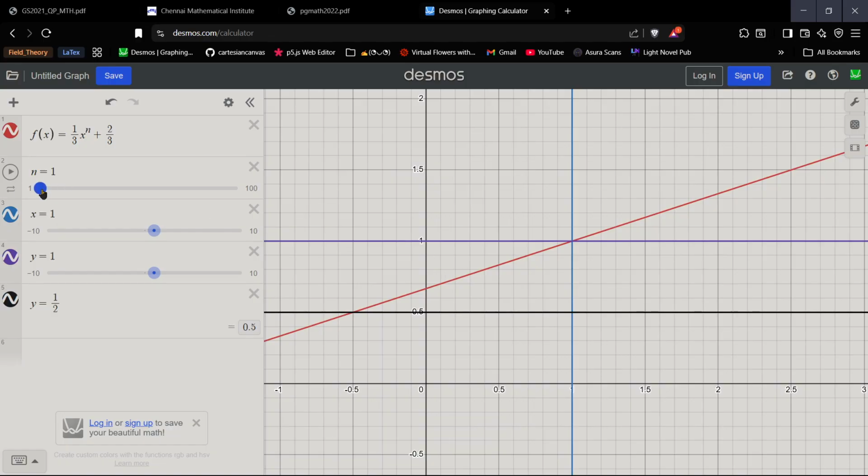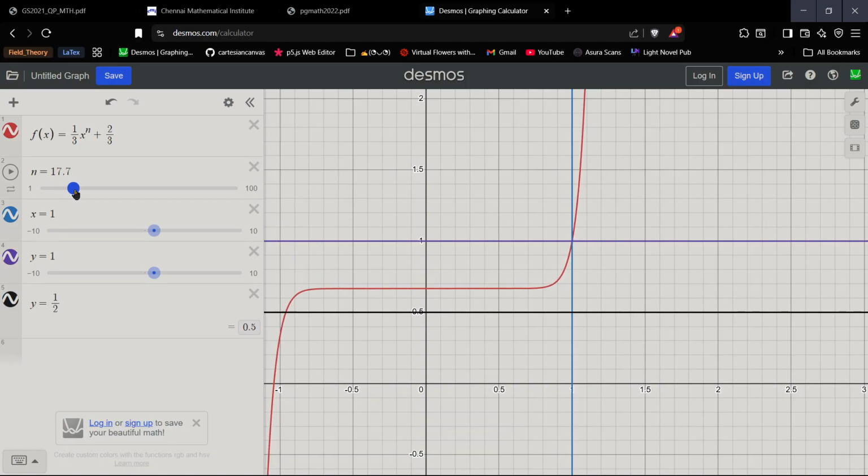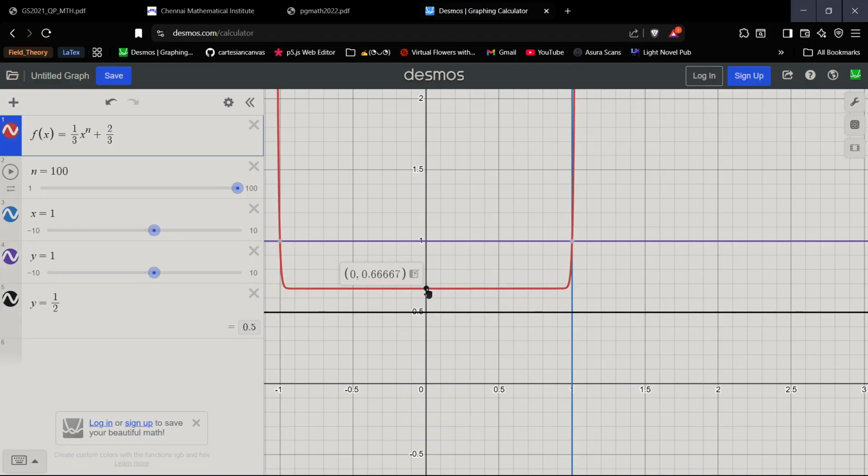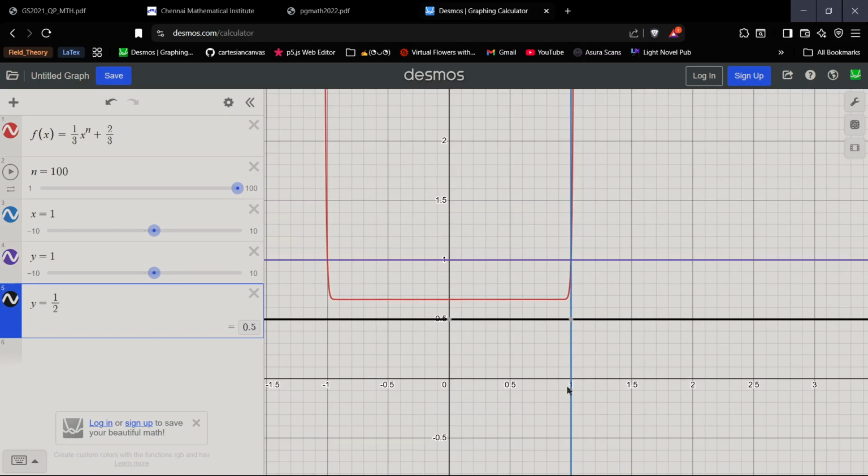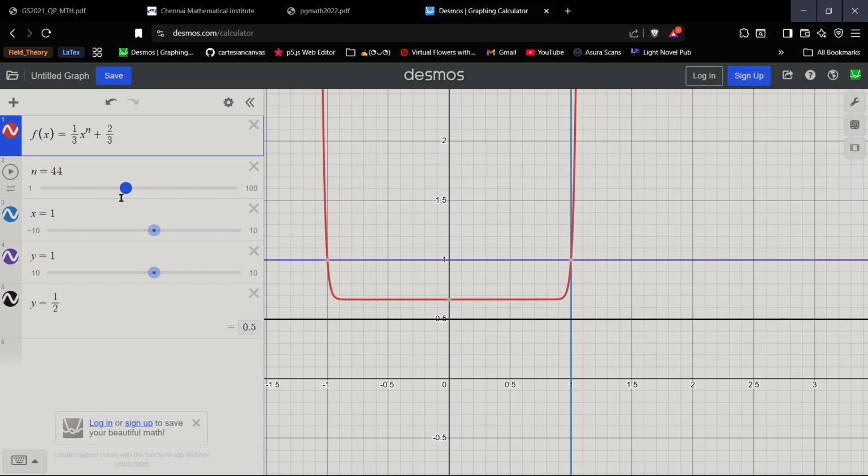If I vary n, as n goes to 100, and as n tends to infinity, it will be 2/3 at x equals 0, and at x equals 1 you see a jump discontinuity. At x equals 1 it will be 1, and this is half. So the graph, I mean the sequence of functions, will look something like this.